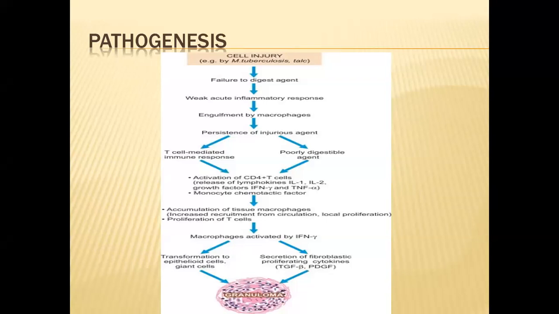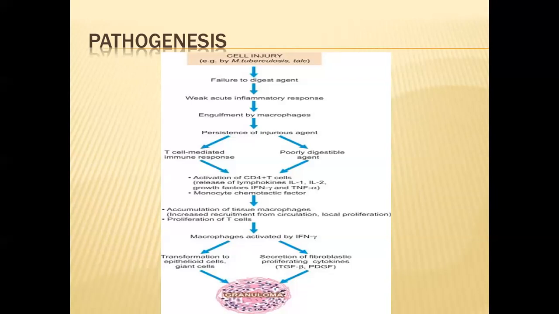So the T cell mediated immune response, which is the delayed type of hypersensitivity or type 4 hypersensitivity, comes in. In this, there is an activation of CD4 T helper cells, and these CD4 T cells act against the antigens which are presented along with the major histocompatibility complex.